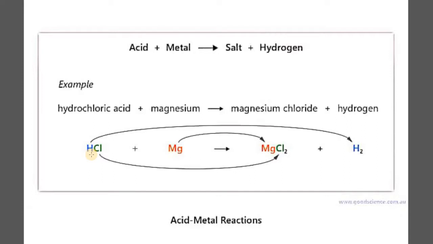If I take a copper plate and add a few drops of dilute sulfuric acid over it, this is also an example of an acid and metal reacting with each other. I think most of you would answer that the products will be copper sulfate plus hydrogen gas. But no, this is not the correct answer. Here there will be no reaction.